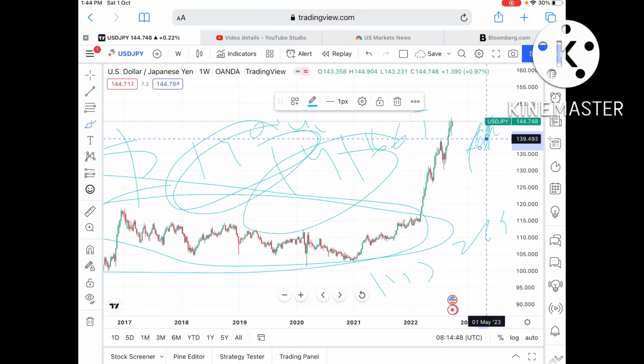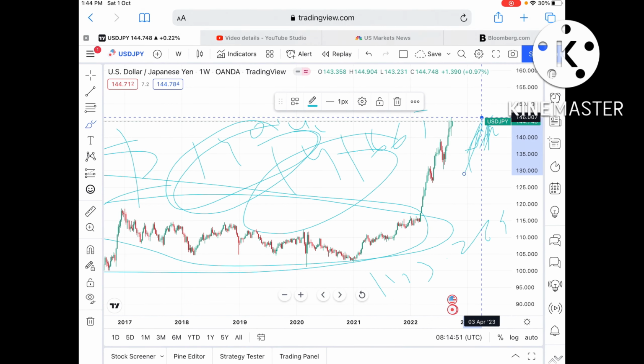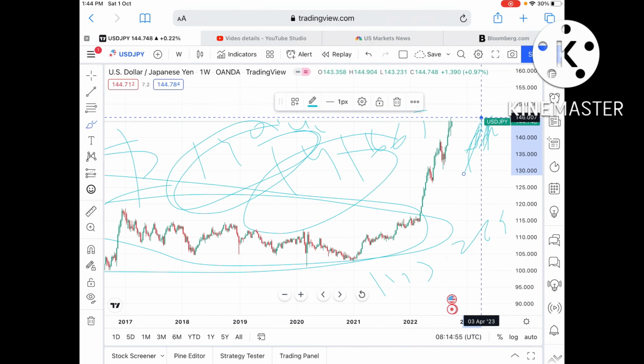Any doubt regarding this, you can mail me. If the price goes above this particular high, then we can see it can go further upside and can touch a level of 146 and can go further high, because the price is continuously moving upside. Okay, any doubt regarding this, you can mail me.